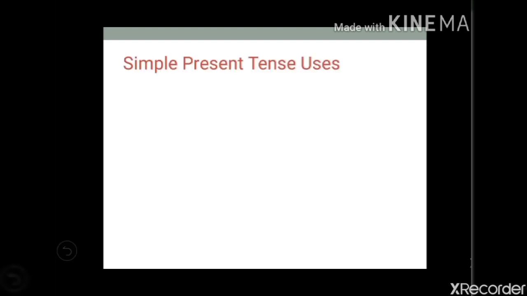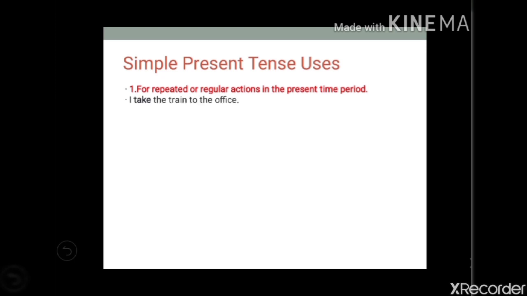Now, what are the uses of simple present tense? Why are we using simple present tense? The first use of simple present tense is for repeated or regular actions in the present time period. Some activities we do on a regular basis. At that time we use simple present tense to show such activities.